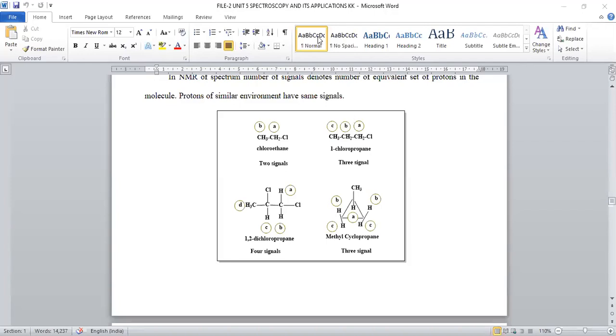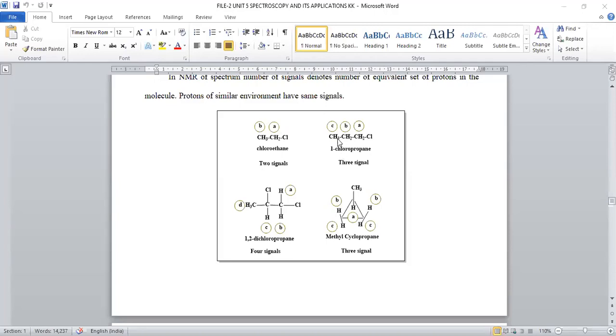So the A set and B set, two sets of protons, are present in ethyl chloride. Consequently, it will generate two signals in the NMR spectrophotometer, right?